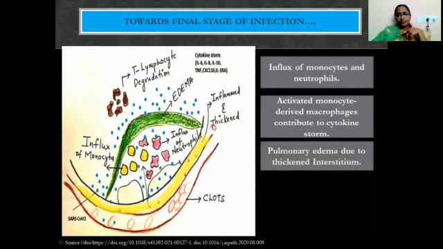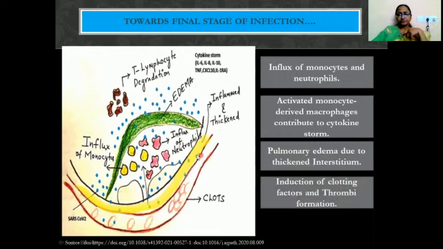Because of high inflammation, there is a thickening of the interstitial space, which leads to pulmonary edema. You are getting pulmonary edema. This is indicated in green color. Now, the clotting factors are also initiated to produce blood clots or thrombi. All these will lead to an obstacle in the gaseous exchange, which further decreases oxygen concentration in the blood, which leads to hypoxia.